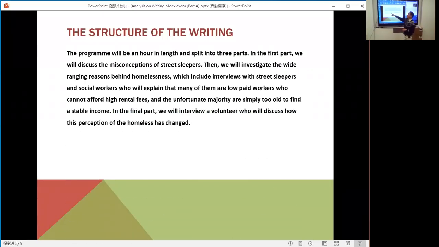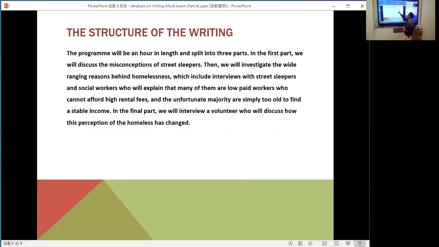Okay, so let's go to paragraph 4 of the model essay. The program will be an hour in length and split into 3 parts. In the first part, we will discuss the misconceptions of street sleepers.